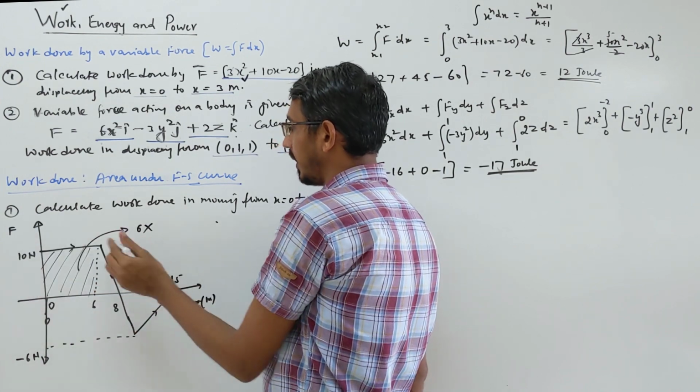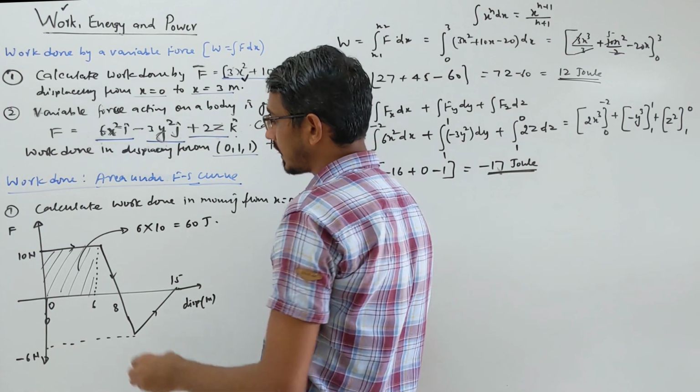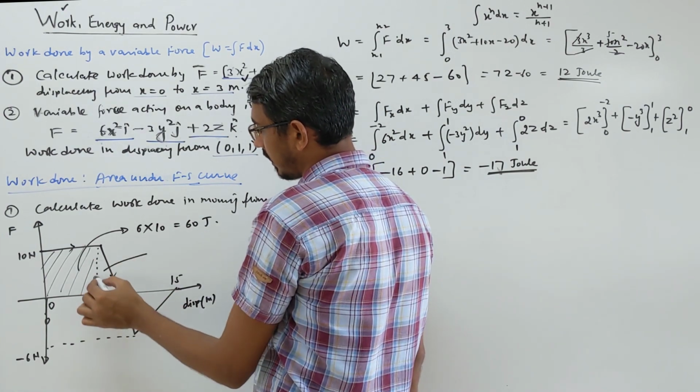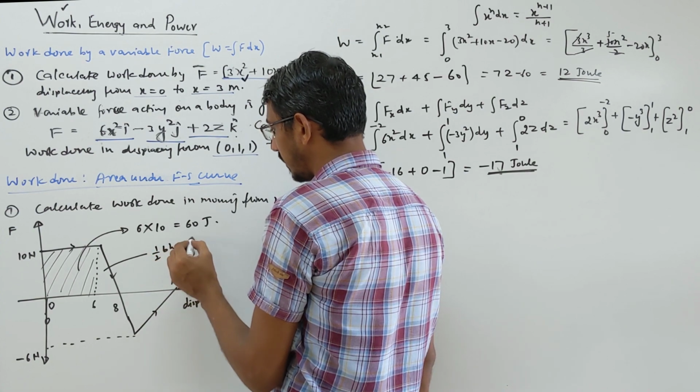Height 0 to what? 10 given, 10. That becomes 60 joule, okay. Let's calculate area of this small triangle. That is triangle here, you can see, right? Triangle area is what? Half b into h.